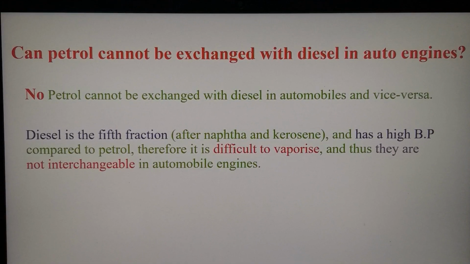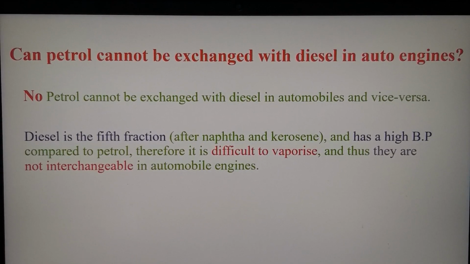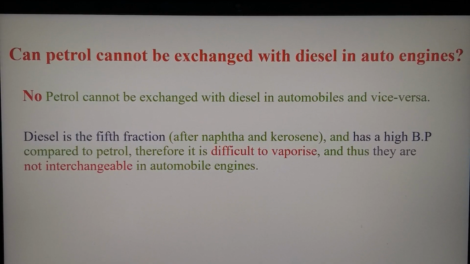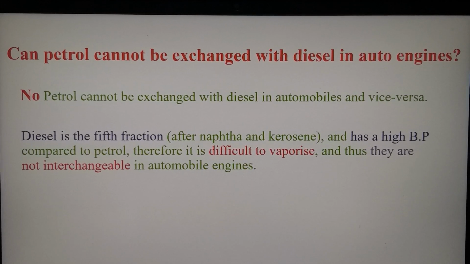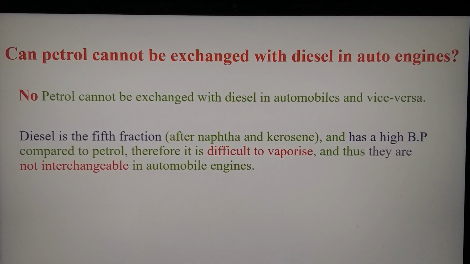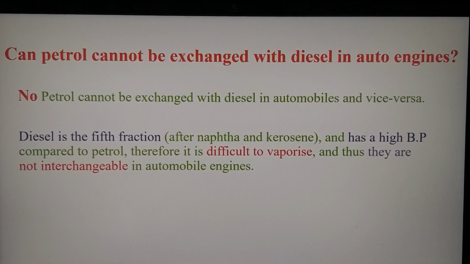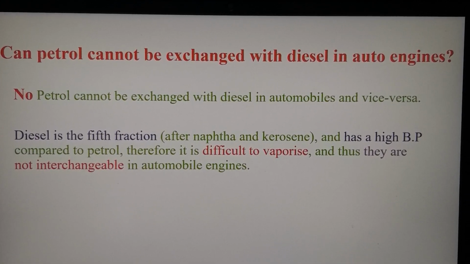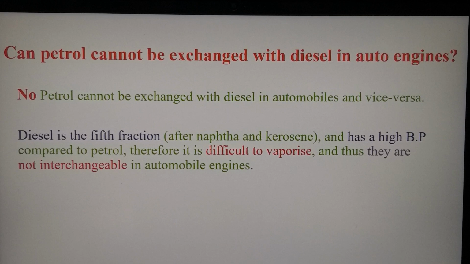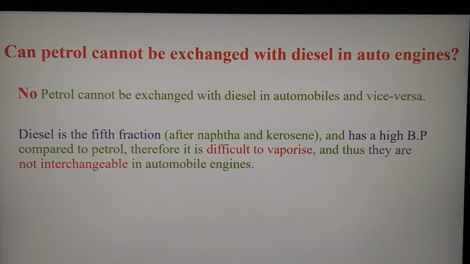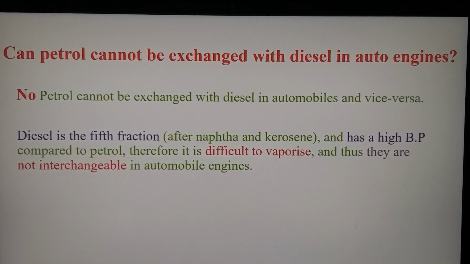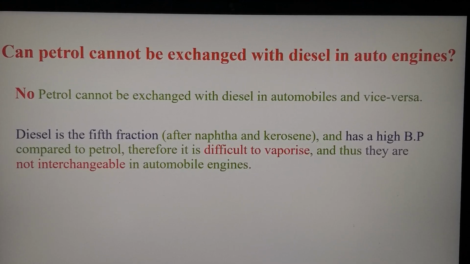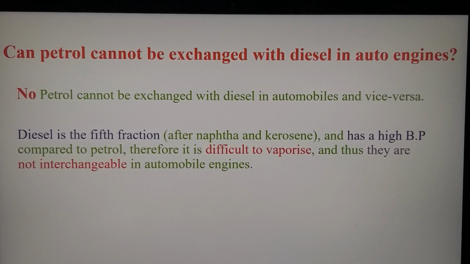Therefore, in the petrol engine, we take the air fuel mixture, but in the diesel engine, we first introduce the air, later we put the diesel oil in it. So, it is very difficult to vaporize the diesel. Therefore, we cannot interchange the fuels in the automobile engines.